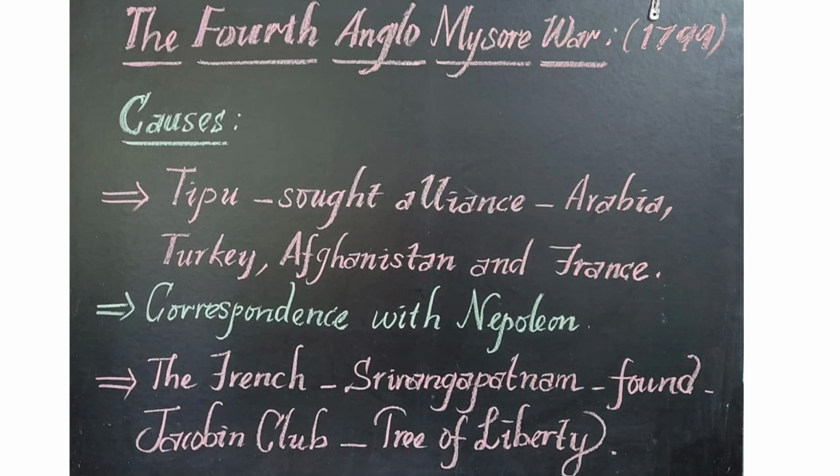And the French, in support of Tipu Sultan, came to Srirangapatnam and founded their club called the Jacobin Club there. And also a tree was planted there. What is the name of the tree? Tree of Liberty. Liberty means freedom. All these irritated the British. So the Governor General of the British at that time was Lord Wellesley. He declared war against Tipu Sultan in 1799. So let us see what happened during the war.